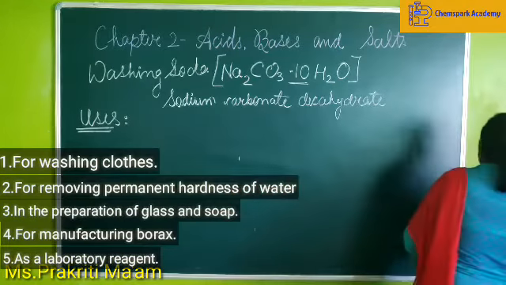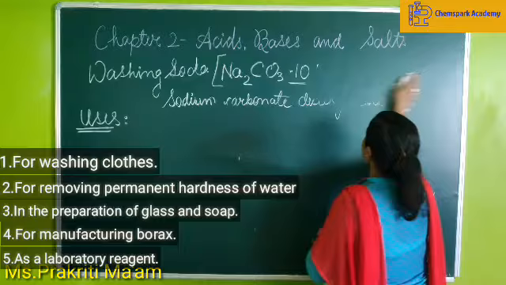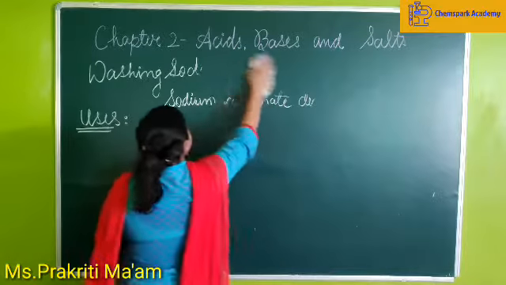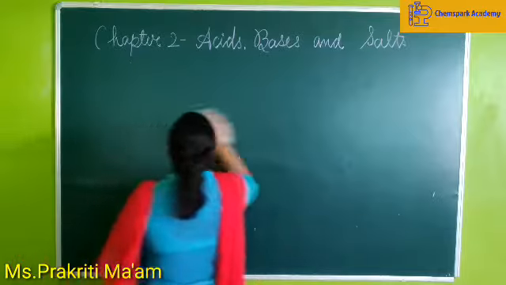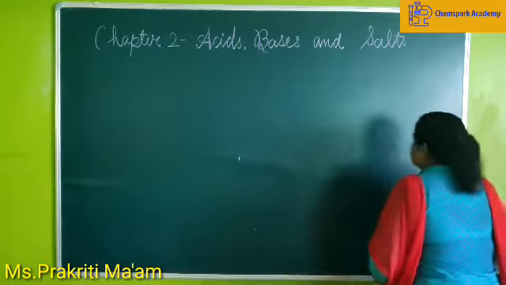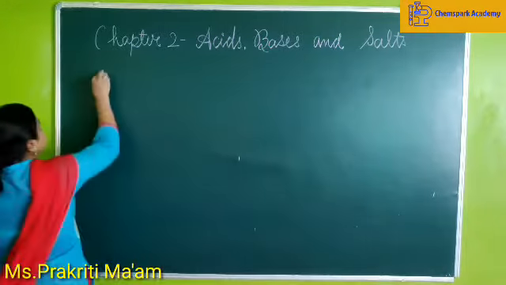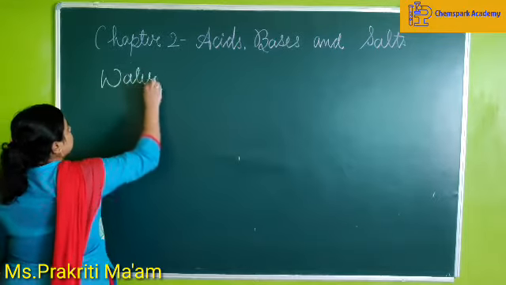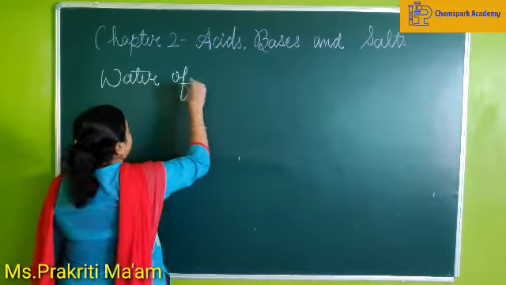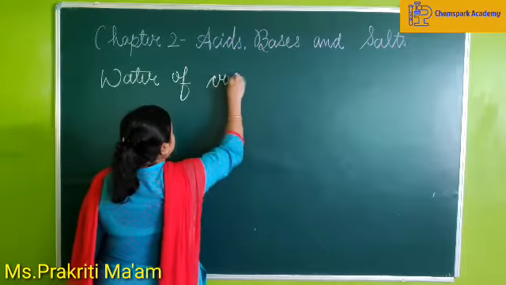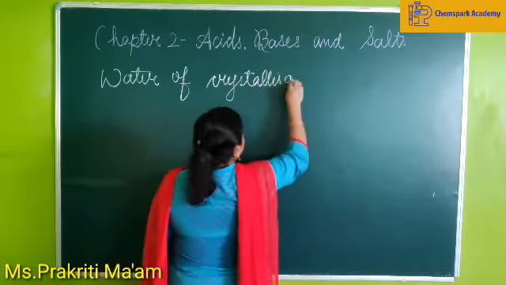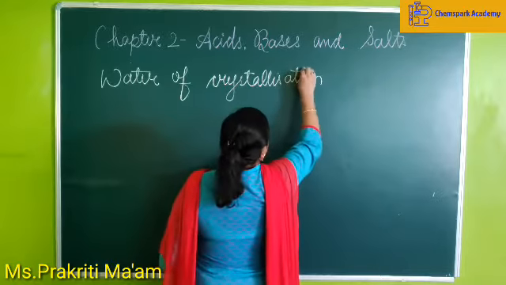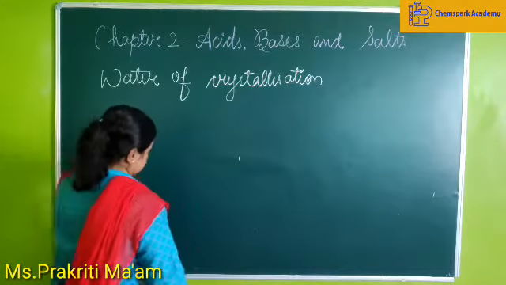Now we talk about another term which we were dealing with for so long, and that is nothing else but the water of crystallization. So the next topic which we are dealing with is water of crystallization. Now what is this water of crystallization?